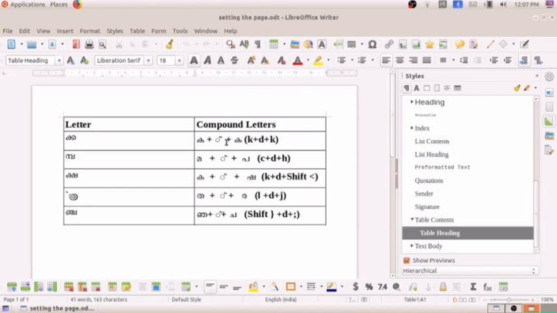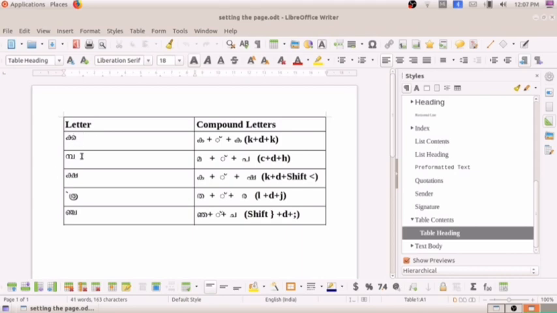For getting Ka, we press the English letter K, for the Chandrakala we press D, and for Ka again K. So when we press K plus D plus K, we get the kutaksharam Ka.